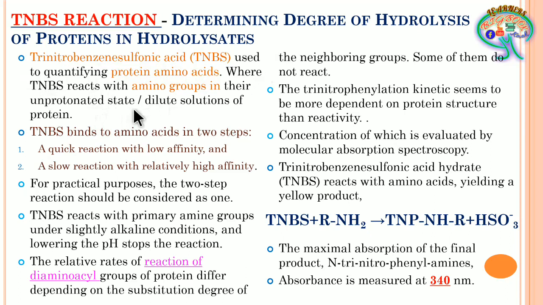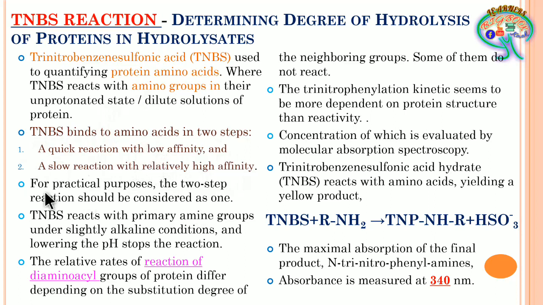Unprotonated is neither deprotonated nor protonated; in the sense, the normal form of the amino acid, so here the amine group. TNBS binds to amino acids in two steps: a quick reaction with low affinity and a slow reaction with relatively high affinity.